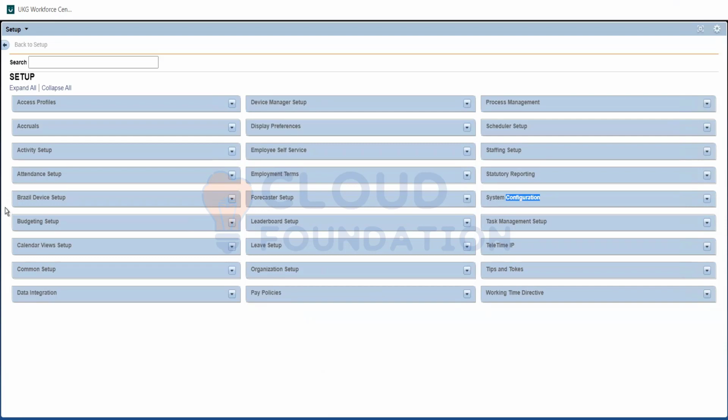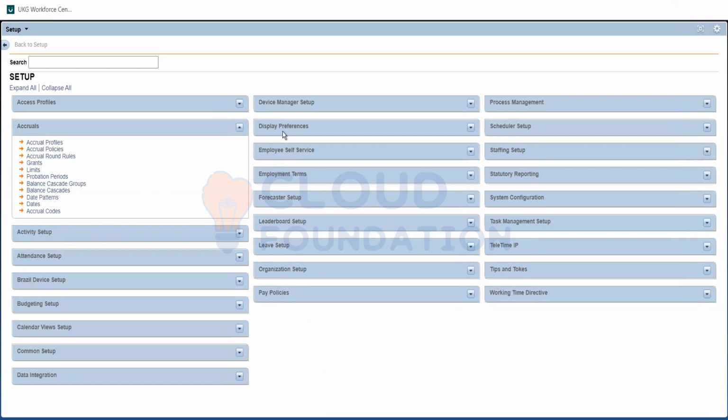Once I start with accruals, 1 day before we go into the core concept, I'll take you through the reports, because we can validate accruals only through reports, whether it's generating properly. We can see what balance an employee has and whether it's generating properly for the upcoming year, and we can verify it through reports only.